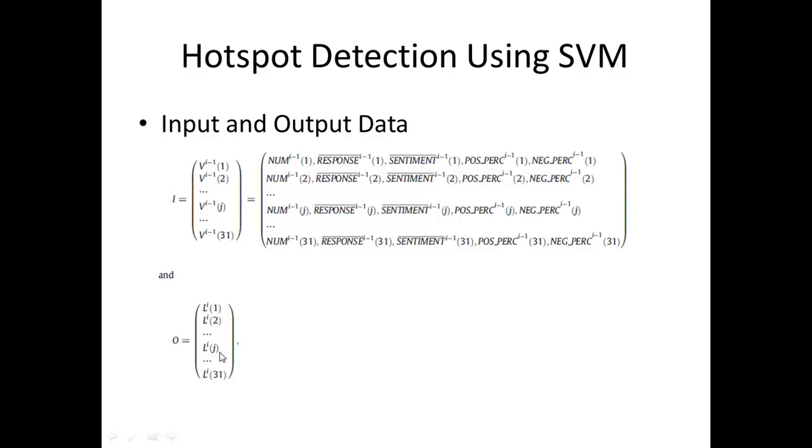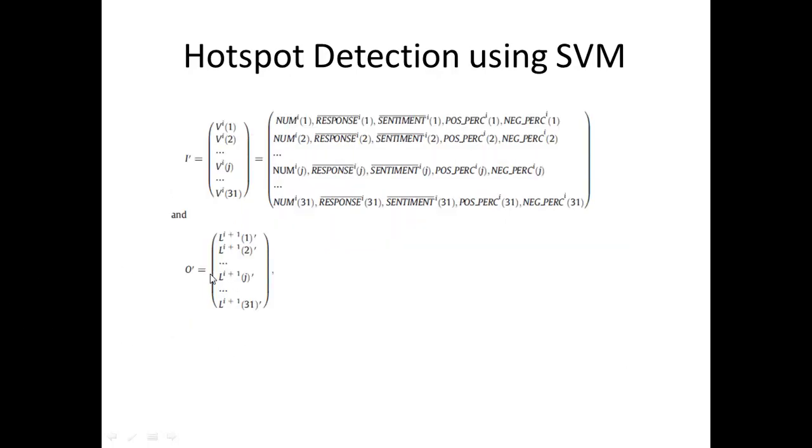Now, the other one, LIJ plus 1, in the SPM output, represents the binary classification result for the Wi by the SPM. It's the binary classification, either 0 or 1.